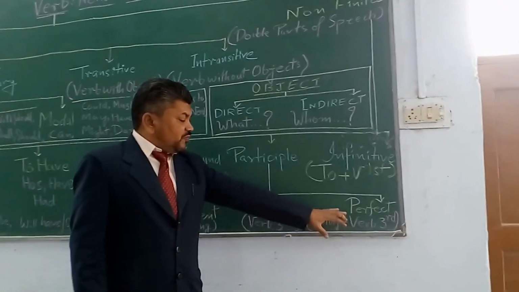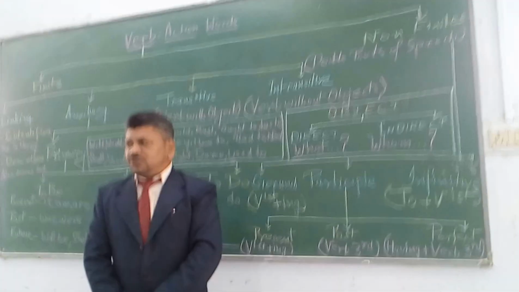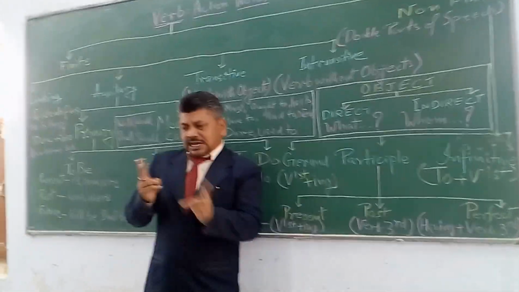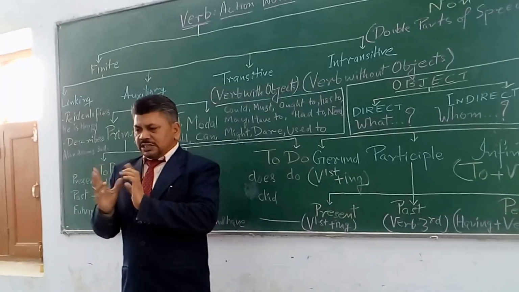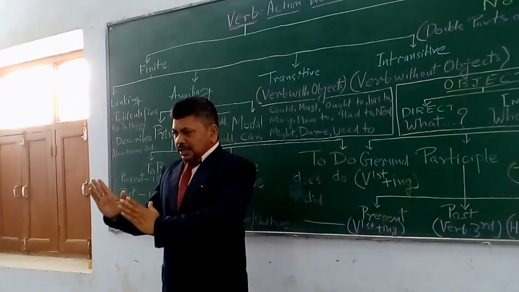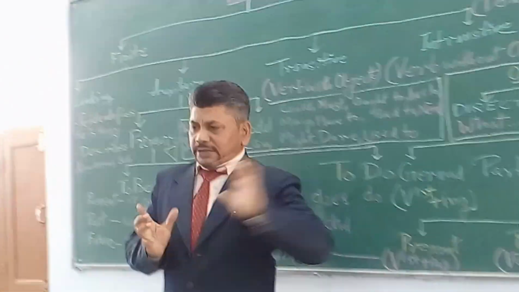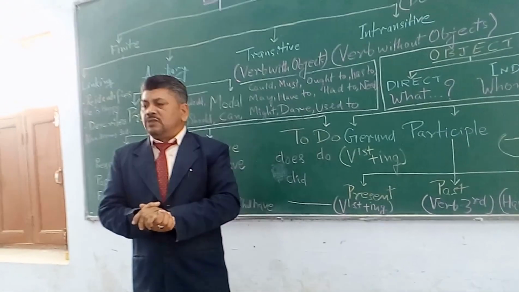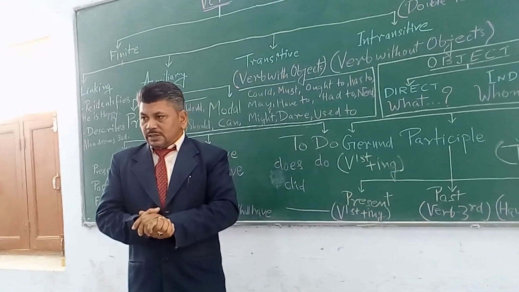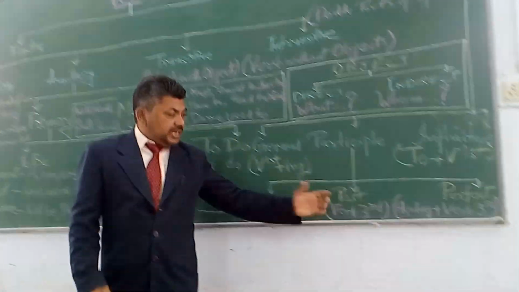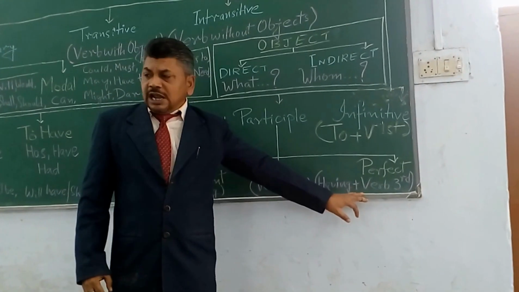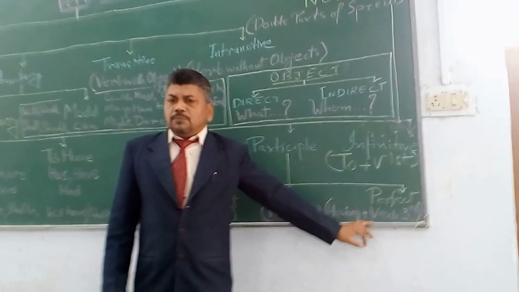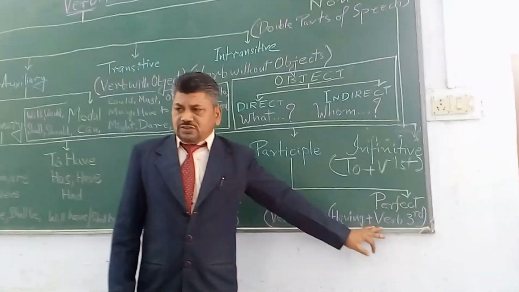When we talk about perfect participle, it becomes having plus the third form of the verb. And it indicates again two actions in a given sentence, but one is completed and then the second one begins. For example, having finished their assignment, the student went to sleep. Having attended the lecture, the student went home. This is where perfect participle comes.